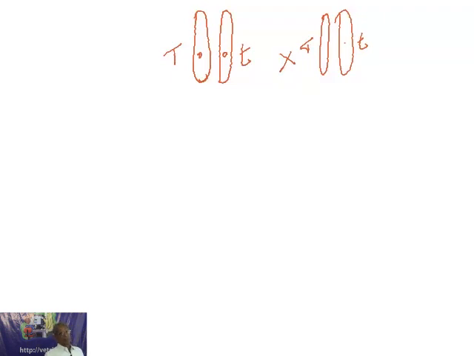You write like this: first you draw capital T, small t, and then once again capital T and small t.